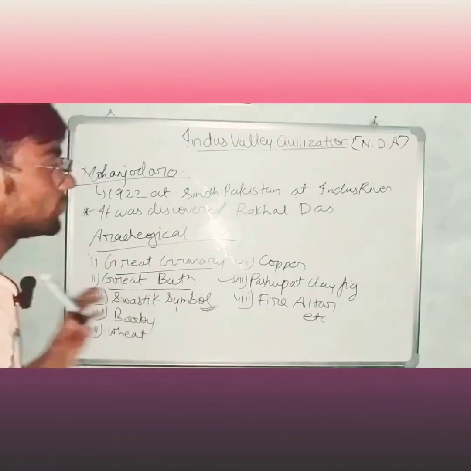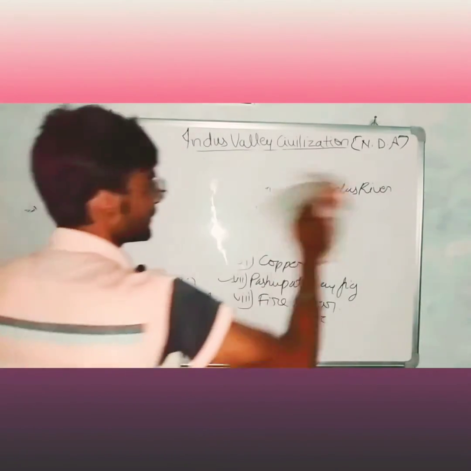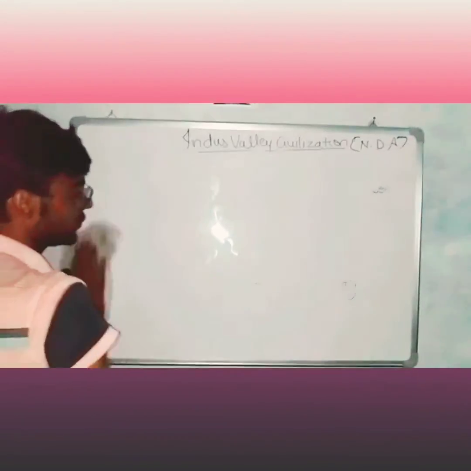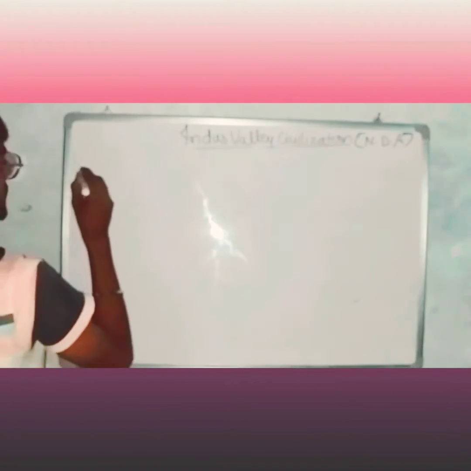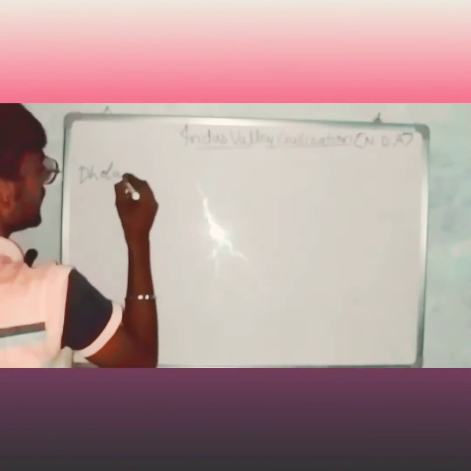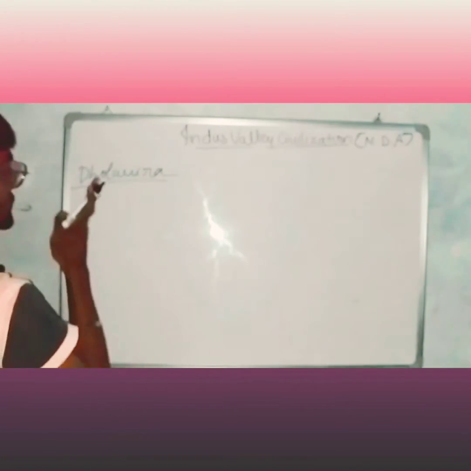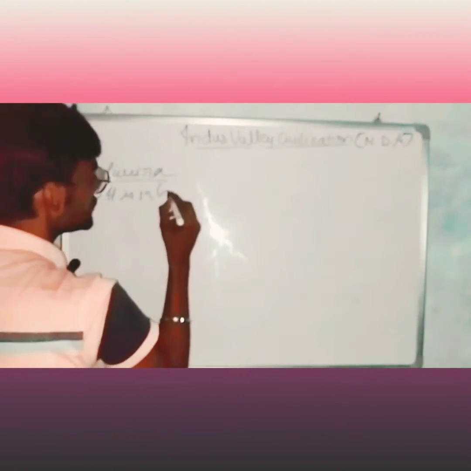Now we will talk about Dholavira. It is in Gujarat.